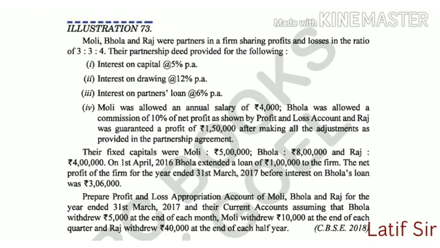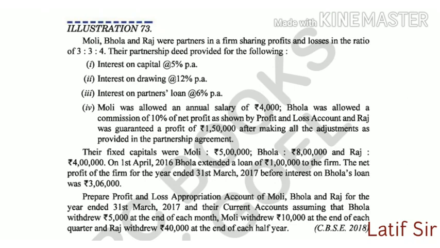Now you have to prepare the profit and loss appropriation account of the three partners, and also show the current account of the partners, assuming that they have withdrawn certain drawings. Bhola has drawn 5,000 at the end of each month, the whole year, 5,000 per month. Molly withdrew 10,000 at the end of each quarter, while Raj withdrew 40,000 at the end of each half year. So it is clear how the partners have made the drawings.